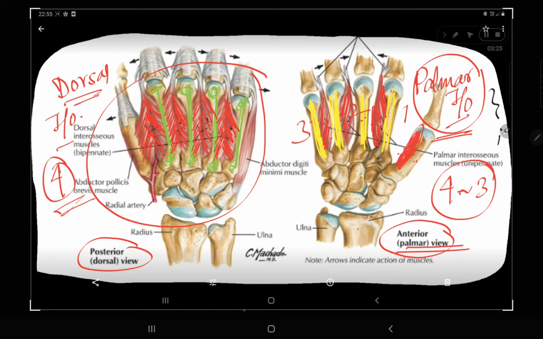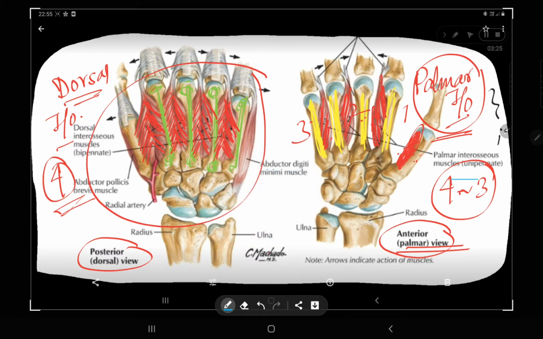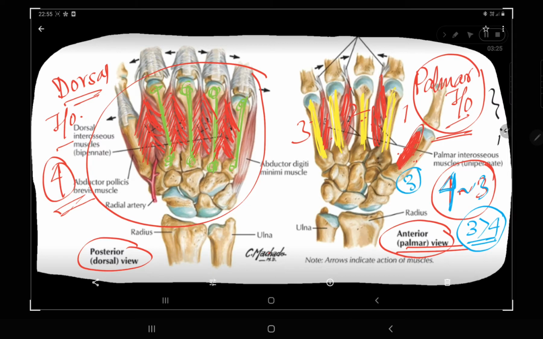That's why I am telling you that your palmar interossei may be 4 or maybe 3. In the majority of cases, 3 is greater than 4. That means generally your palmar interossei are 3 in number. The interosseous located on your pollex is generally absent. But dorsal interossei are always 4 in number.